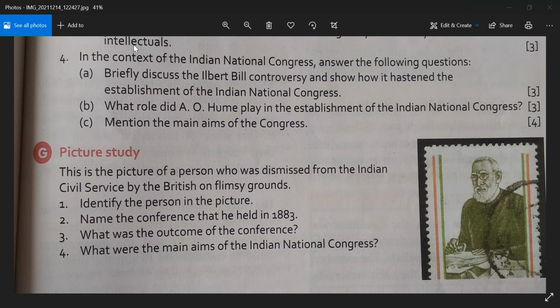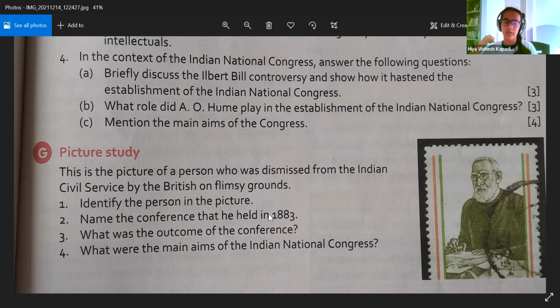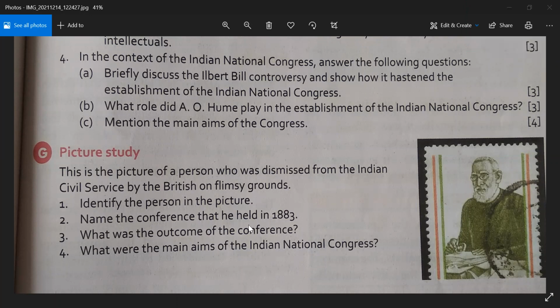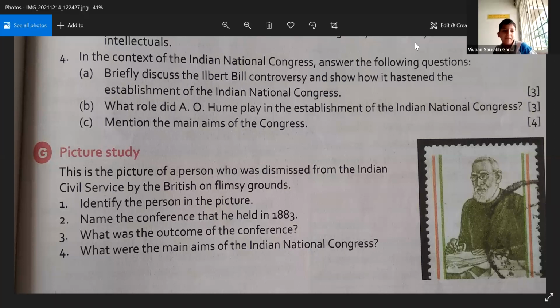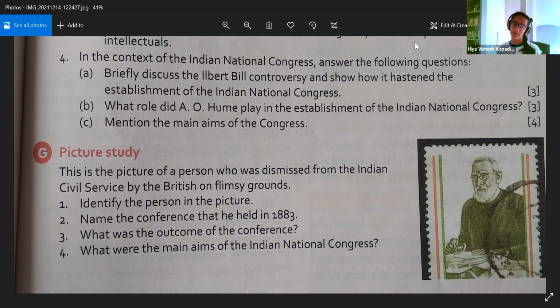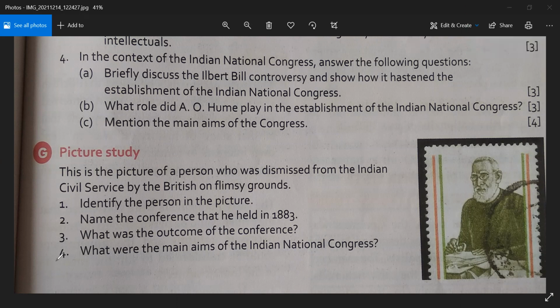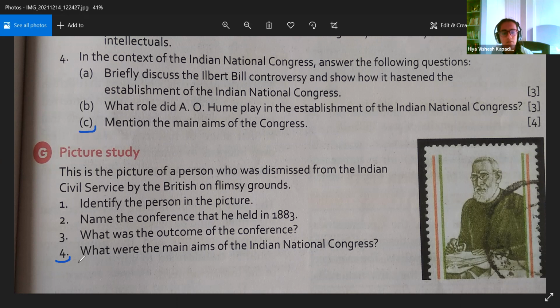What was the outcome of this Congress? See, it is over here only. Within 2 years, Indian National Congress was born. Okay, and give the name of the year also. In the year 1885. December 1885. Now the same question is repeated. What were the main aims of the Indian National Congress? Priyanshu just gave the answer. It is already mentioned in point form in your textbooks, right? Write down all the points. I think there are 4 points. Got it?